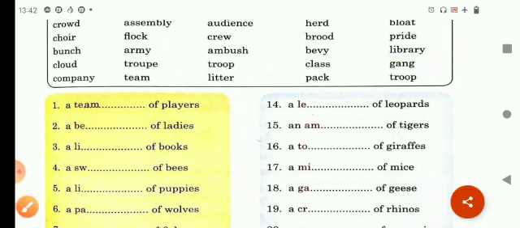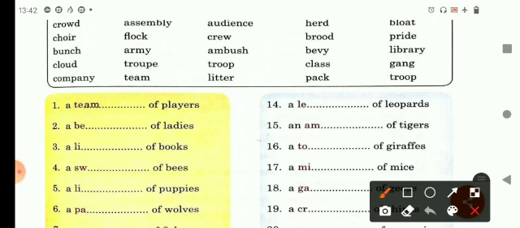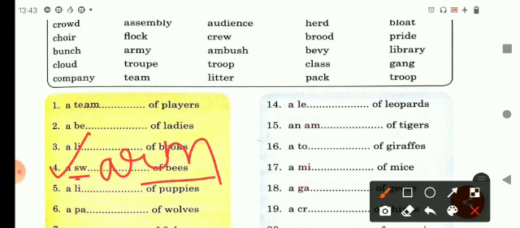In this way, you can see another one also. Fourth one is a dash of bees. So S-W is already given to you, and now you have to complete the rest of the letters that are missing here, and that is swarm. S-W-A-R-M. Collective noun for bees is swarm of bees.